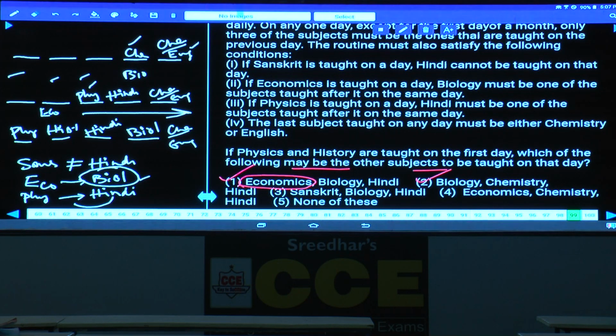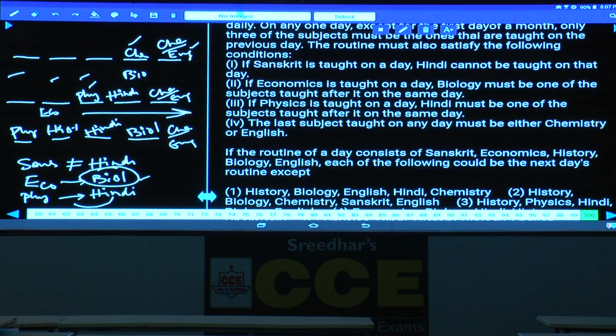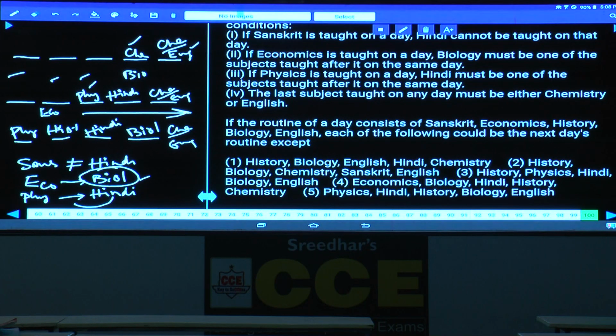Then, question number 100. Now, in this question, if the routine of a day consists of Sanskrit, economics, history, biology and English, each of the following could be the next day's routine except what? Among these five, exactly 3 must be repeated. Sanskrit, economics, history: history repeated, biology repeated, English repeated. 3 subjects were repeated from the previous day, and the last subject must be either chemistry or English. This is also fine, isn't it?